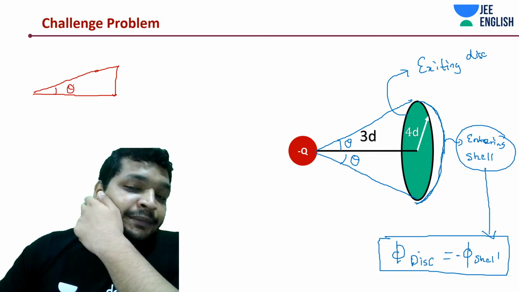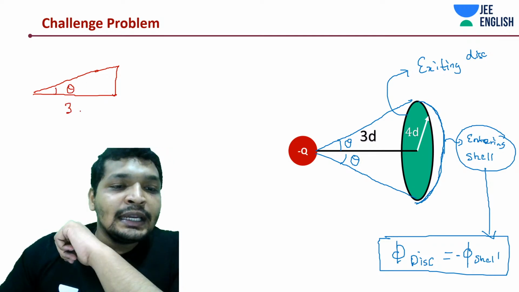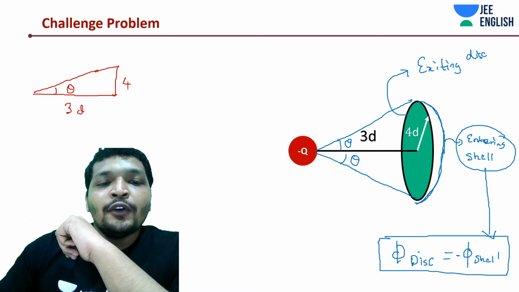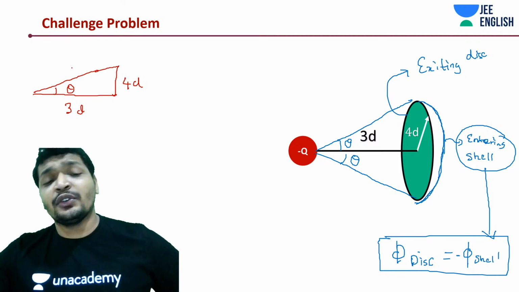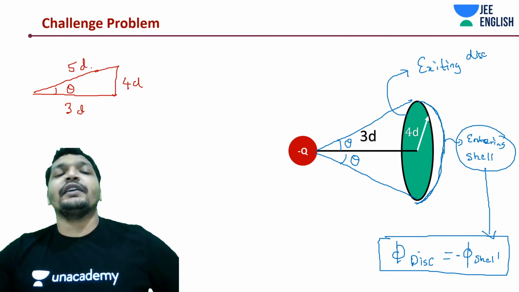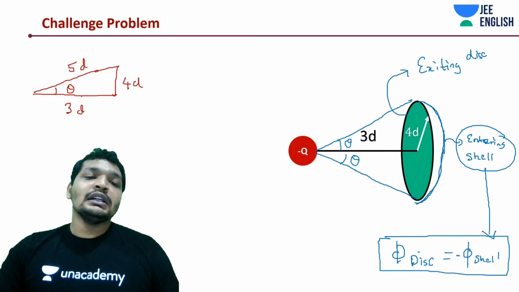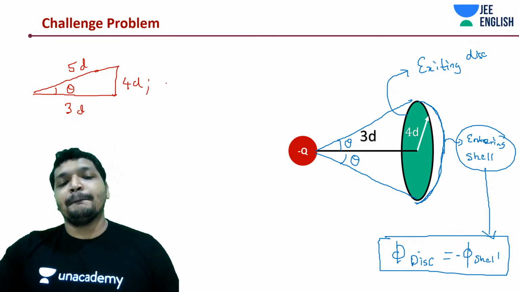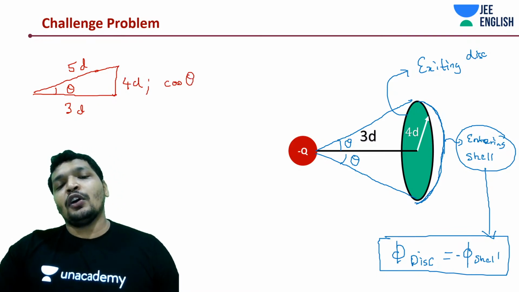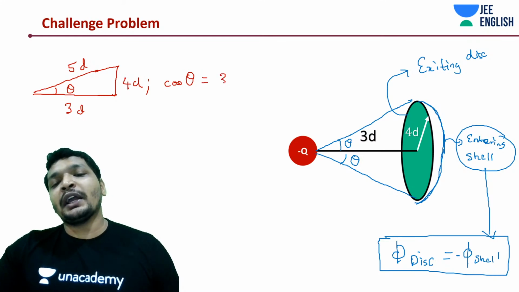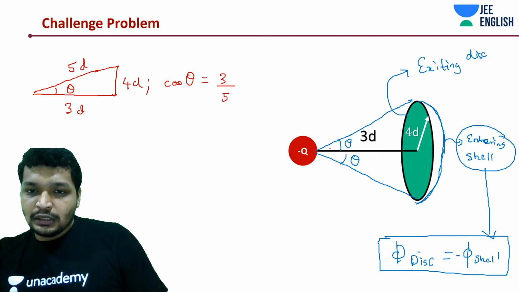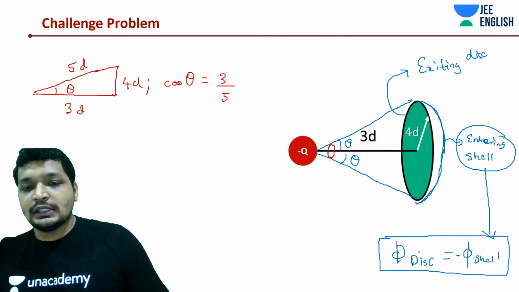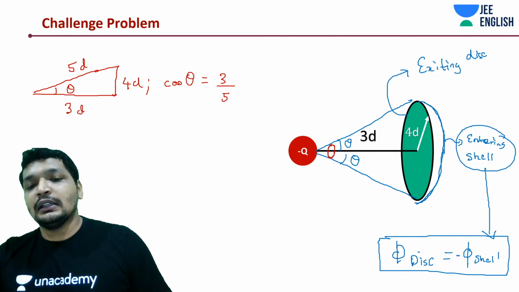This is theta. This is 3D. This is 4D. How much should this be? 3 square plus 4 square is how much? 25. Under root of 25 is 5. This is 5D. What is cos theta? 3 by 5. Cos of theta is 3 by 5. Why are we doing this? To find out this solid angle. This solid angle.